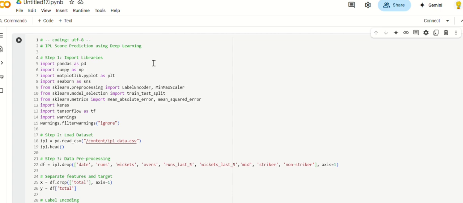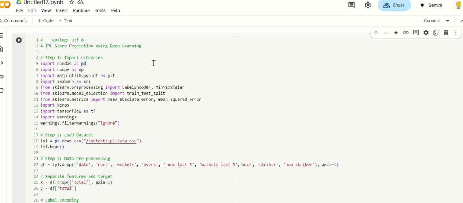Here it is step 3, data pre-processing. The IPL dot drop removes the irrelevant and redundant columns like match ID, date, overs, and wickets, etc. Focus is only on the features that matter for the final score prediction, and splitting features and targets. X is the input features: teams, venue, batsman, bowler. Y is the target, the final score to be predicted.